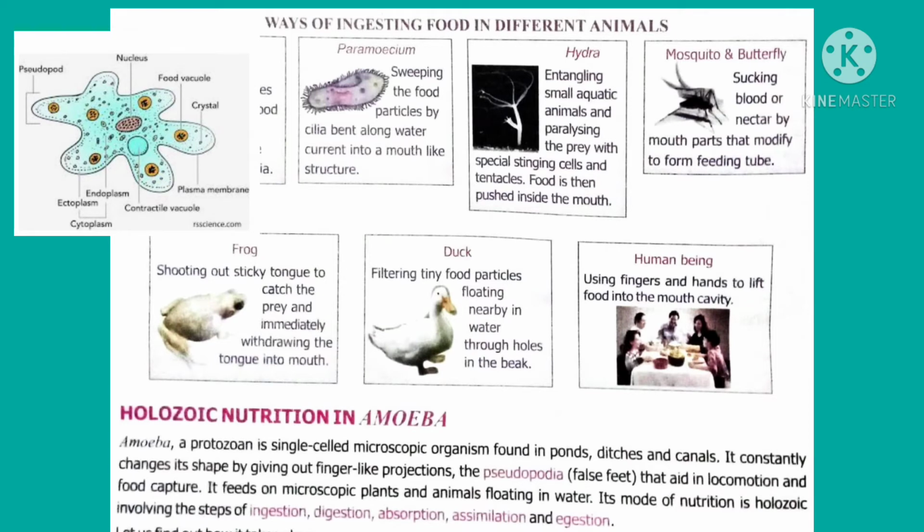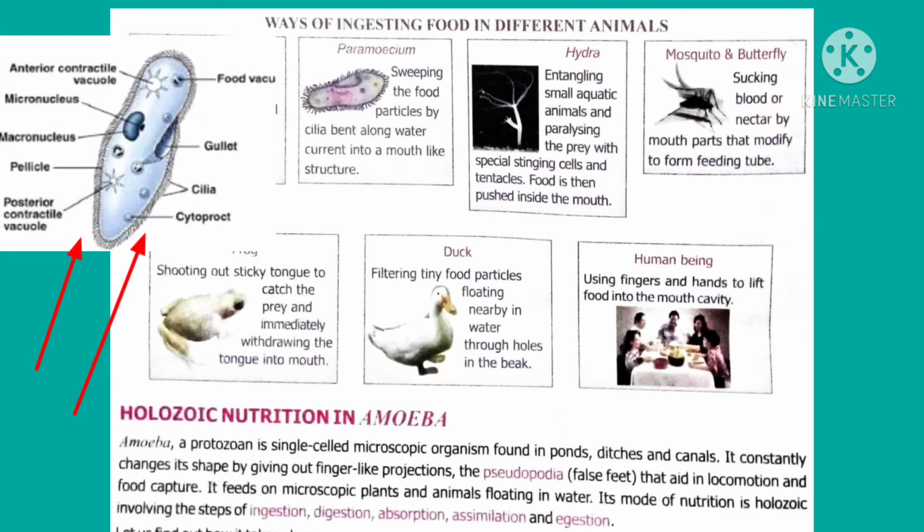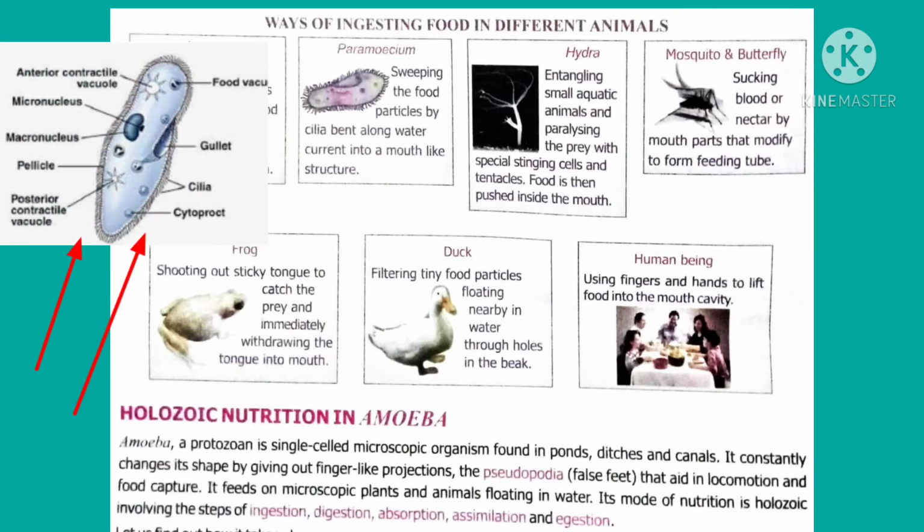Now we see amoeba. Amoeba is a single-celled organism which engulfs the food with the help of false feet called pseudopodia. The next organism is paramecium. This organism has hair-like structures on its body. These hair-like structures are called cilia. With the help of cilia, paramecium engulfs its food.